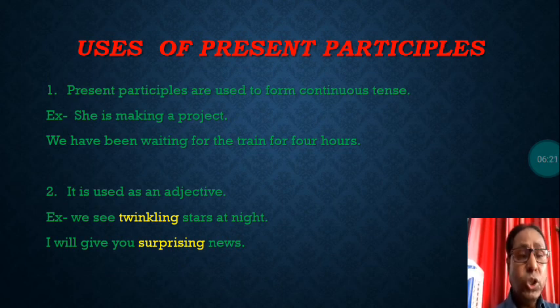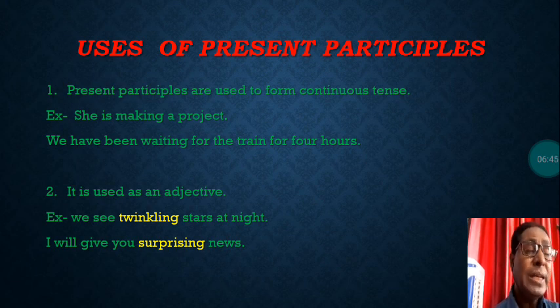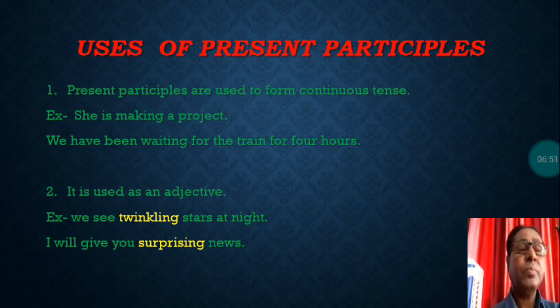That is acting. Twinkling, a present participle, is acting like an adjective, modifying the noun stars. I will give you surprising news. What kind of news? Surprising. Here again, surprising is a present participle, the ing form, modifying the noun news, and that's why it is acting like an adjective in these sentences.